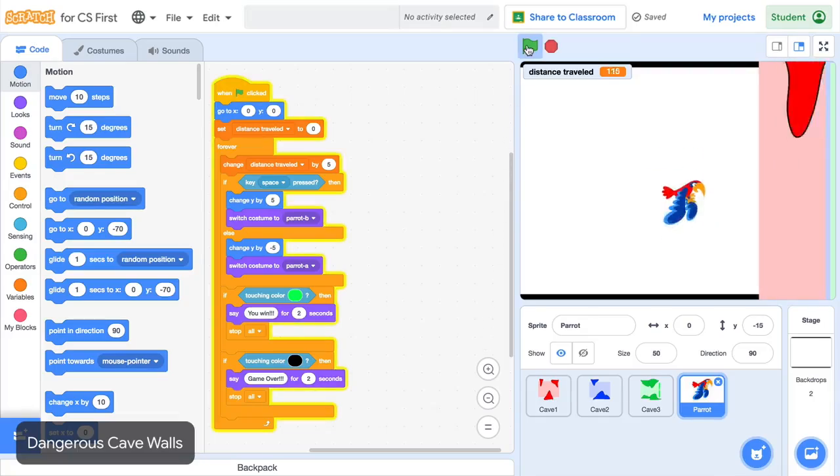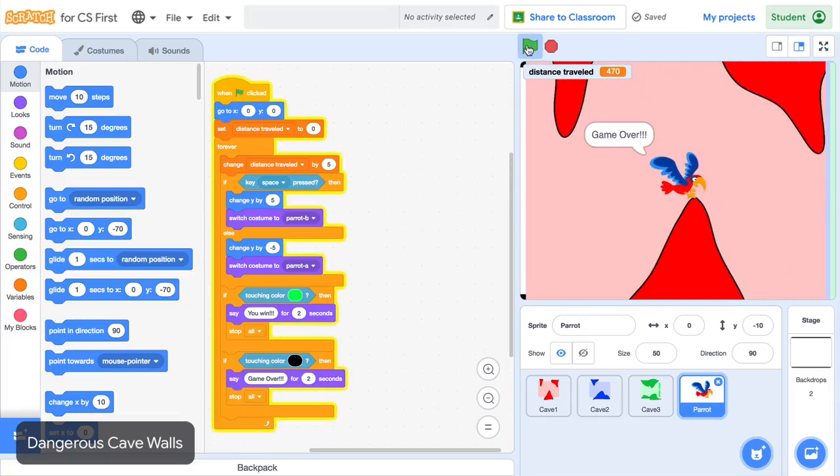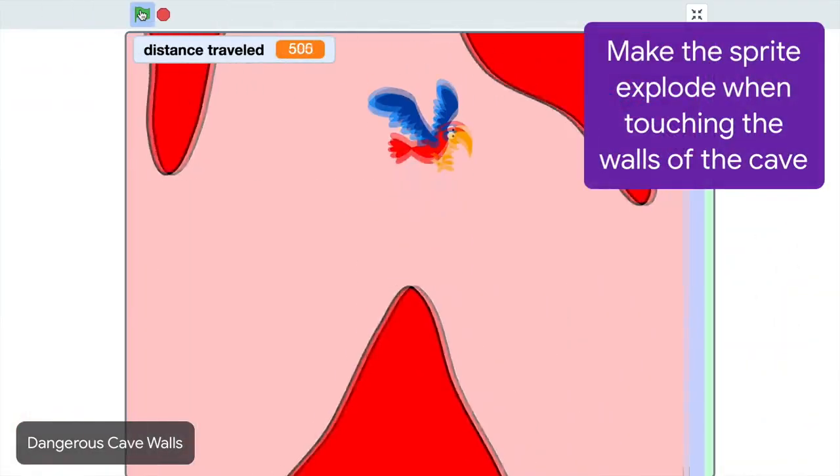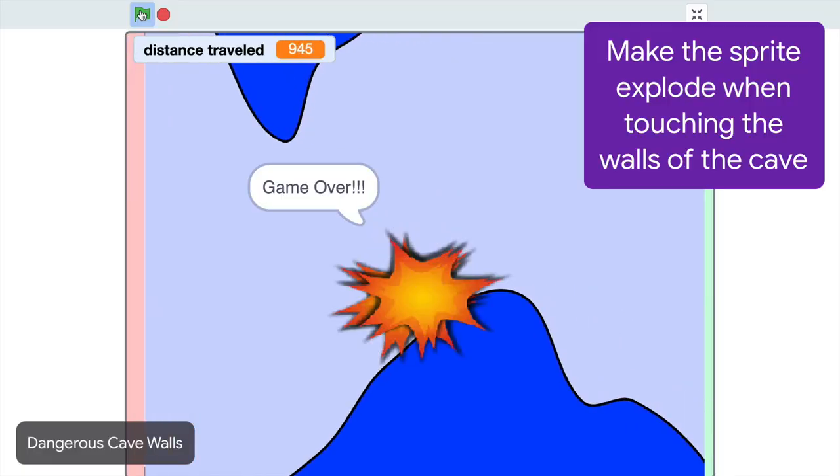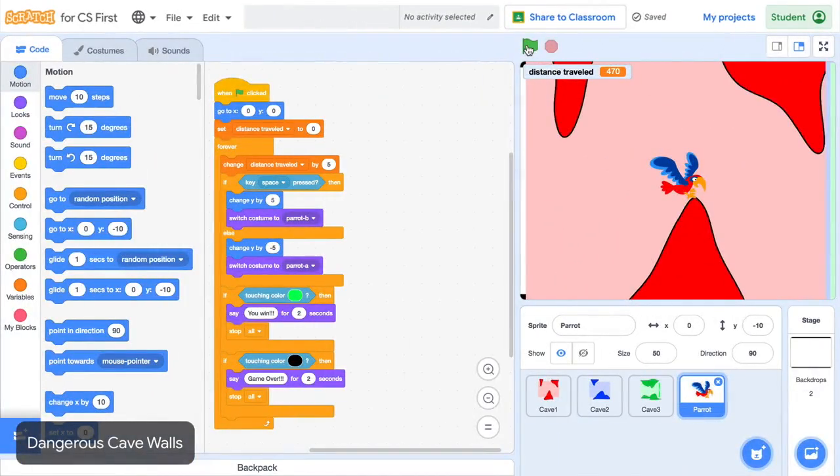When the bird runs into the walls of this game, the player loses. In this add-on, you'll make it so the player's sprite explodes when touching the walls of the cave. One way to make a sprite explode is through costume changes.